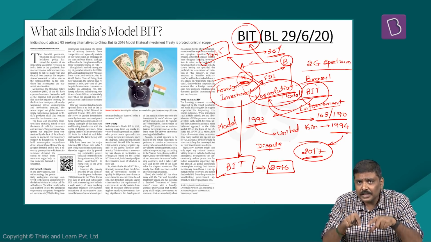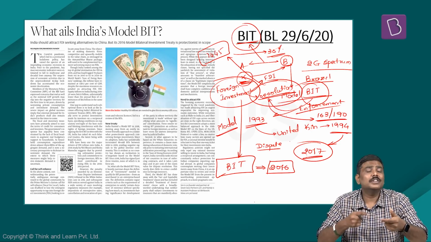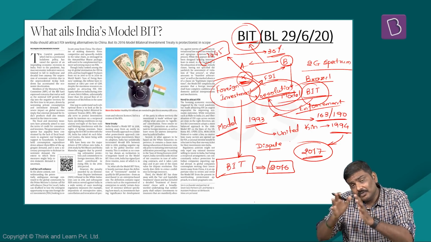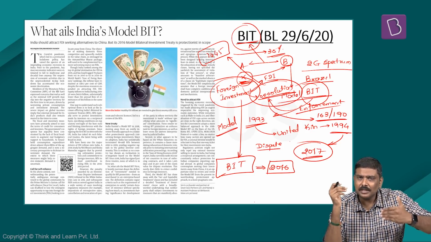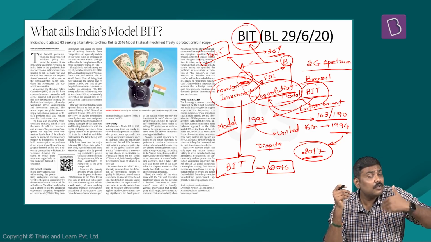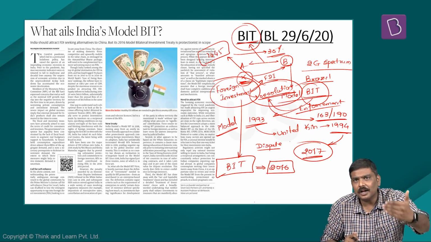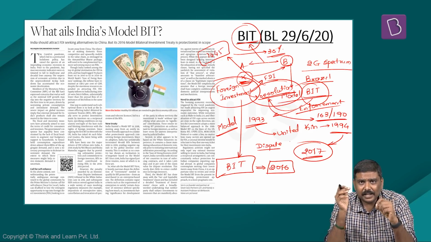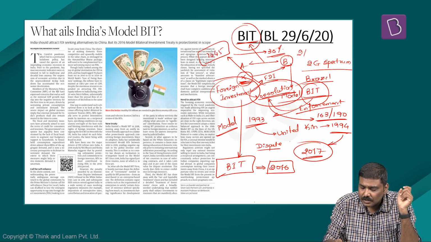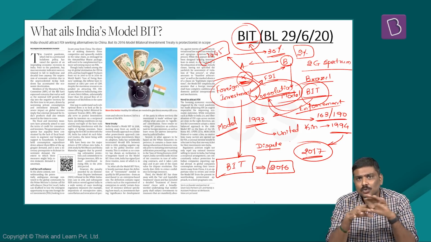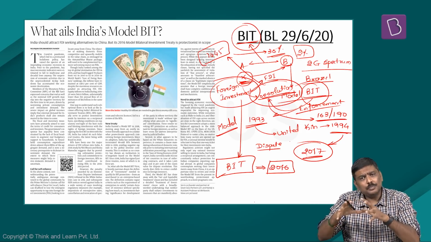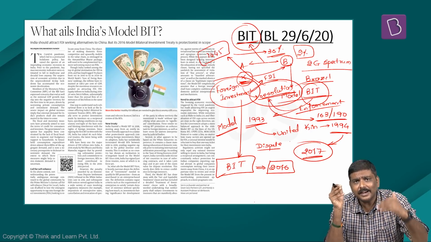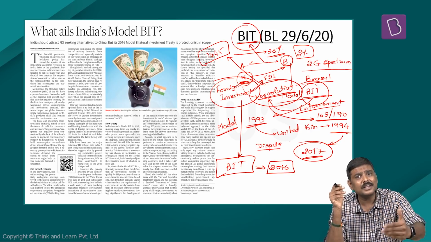And this has been one issue which is affecting the inflow of foreign investments. No doubt, India is one of the biggest recipients of foreign investments. But when you compare the inflow of foreign investments in a country such as China with India, it is said that India's FDI accounts for around 2% of GDP. That is, overall foreign investment is around 2% of GDP, which is even lesser than the remittances, or the forex remittances, that India receives.